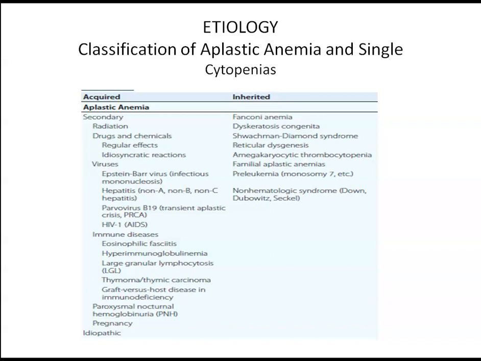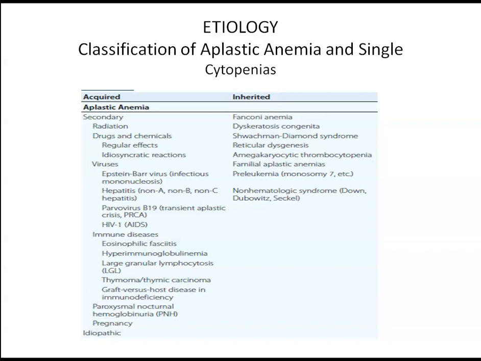Etiology and classification. Etiology, it might be acquired or inherited. Most common is idiopathic, up to 60 to 65%, followed by secondary causes such as radiation, drugs and chemicals, viruses, Epstein-Barr, hepatitis non-A, non-B, non-C, parvovirus, which is more common in HIV patients, and HIV itself,